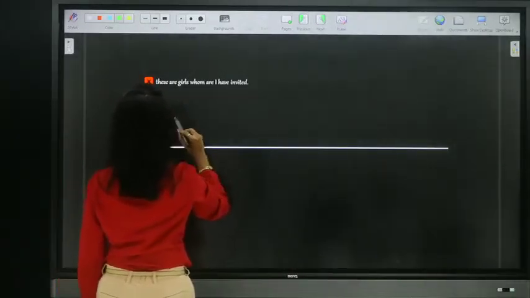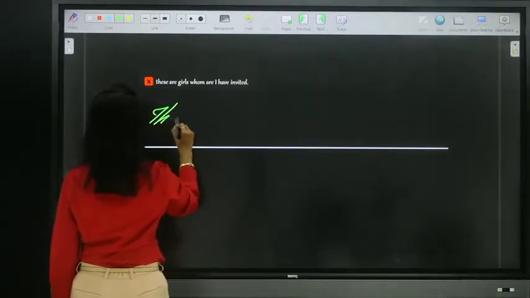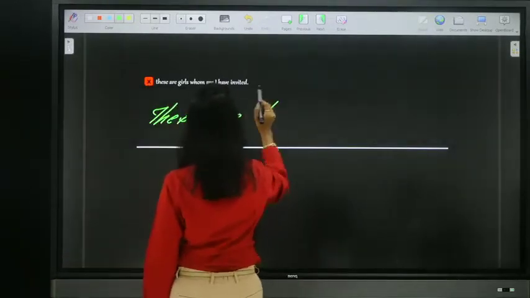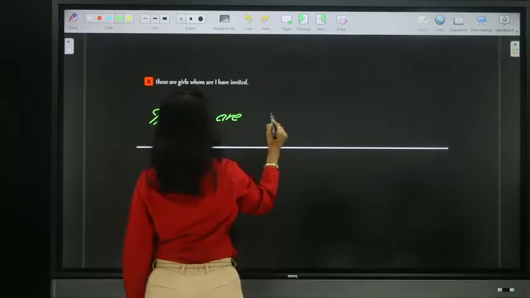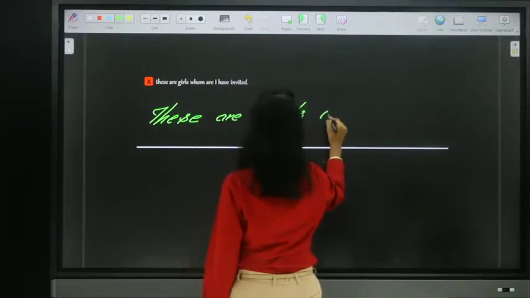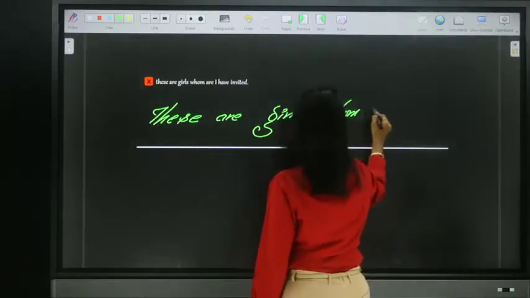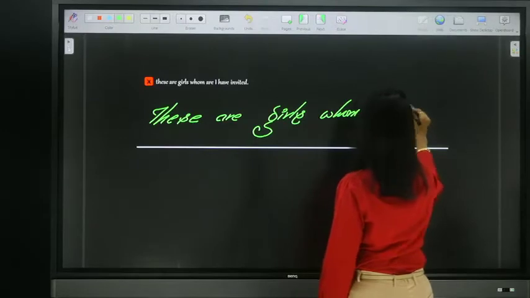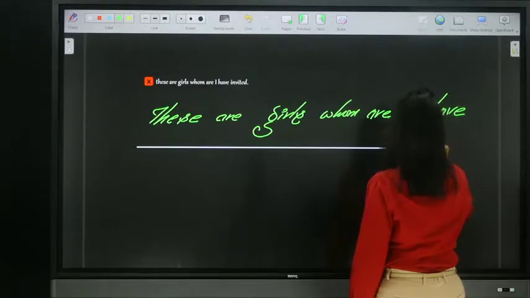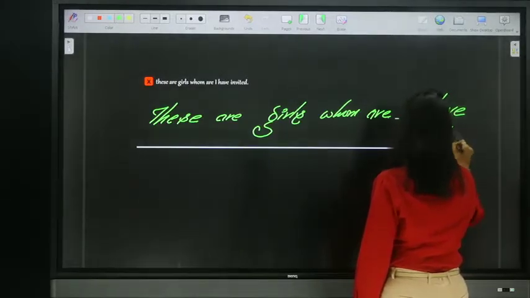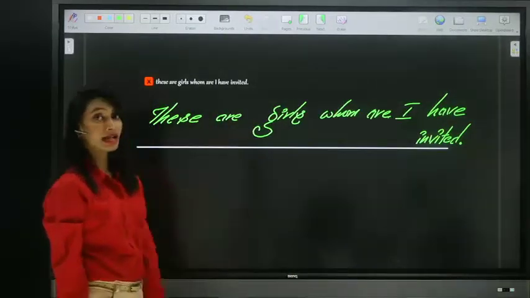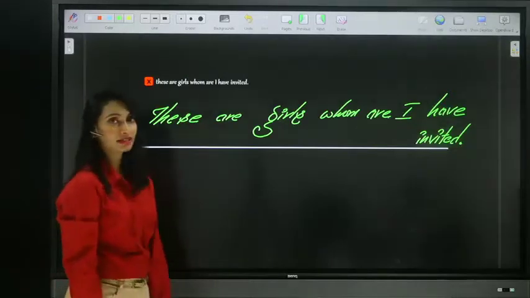There is something missing here. Okay. These are girls whom are I have invited. These are girls whom are I have invited. Now, correct this.